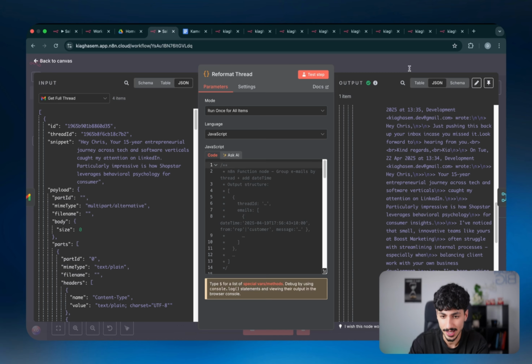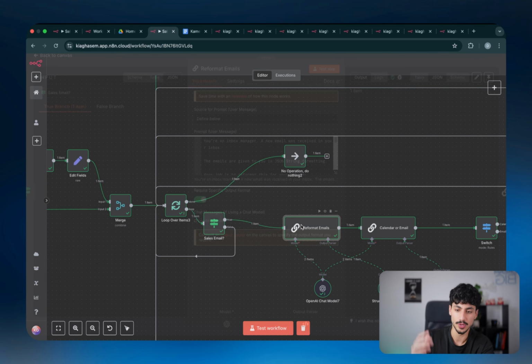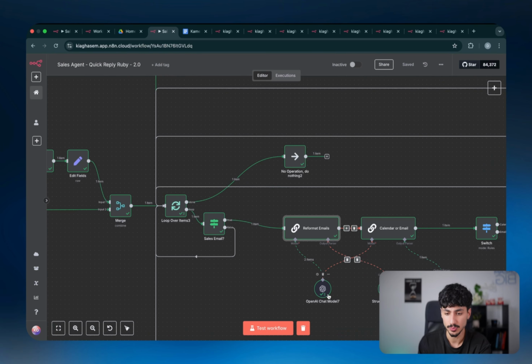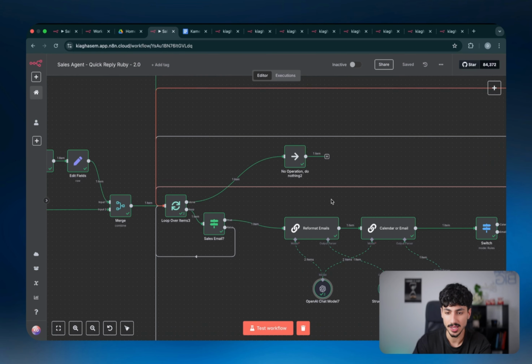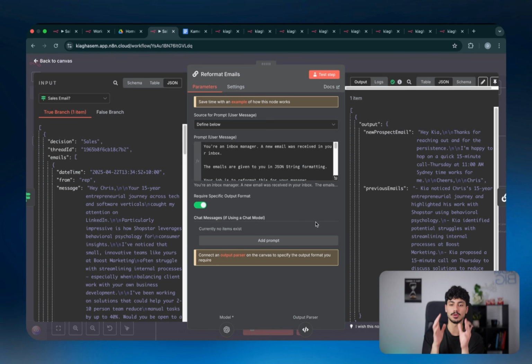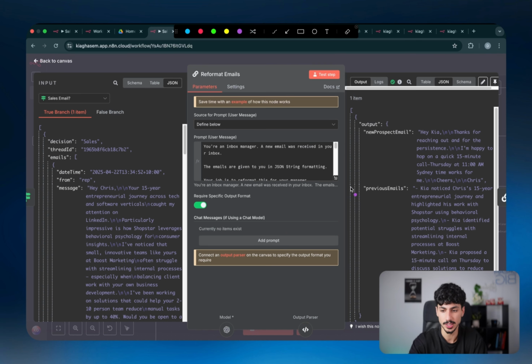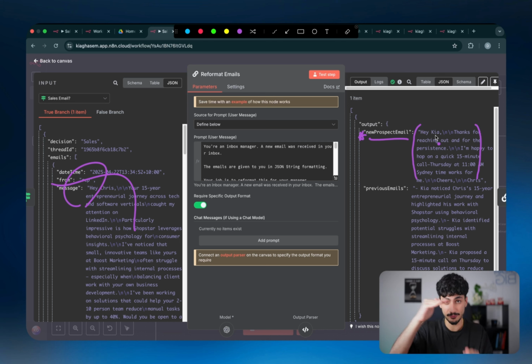So what we're doing instead is that we're passing it through to a very cheap AI node, which in this case is just using GPT-4.1 mini. And that AI node is basically just reformatting those emails into a more meaningful structure. So what it's doing is it's grabbing all of those emails inside the email history and it's turning it into these 2 data points. So the first one is a new prospect email, which basically just grabs the actual email that the person just sent us. So that's the final email, the actual sales inquiry we want to respond to.